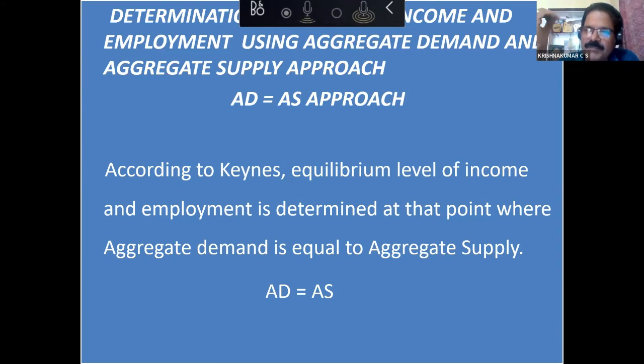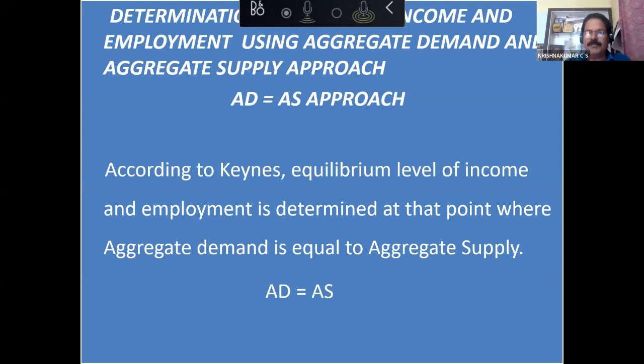So according to J.M. Keynes, an economy reaches equilibrium when its aggregate demand and aggregate supply are equal. See, what is being produced is demanded. What is being supplied to the market is demanded in the market. So there will not be any inflation or any deflation. So such a situation is what J.M. Keynes calls equilibrium level of income and employment. Aggregate demand and aggregate supply are equal. AD and AS are equal.